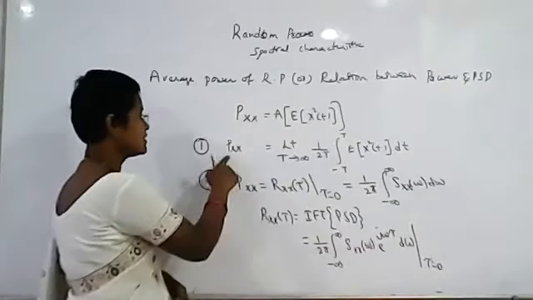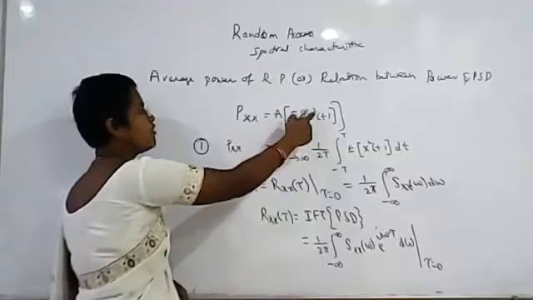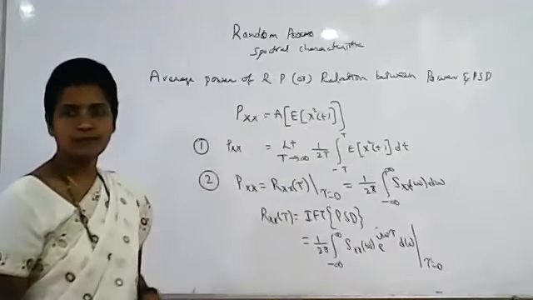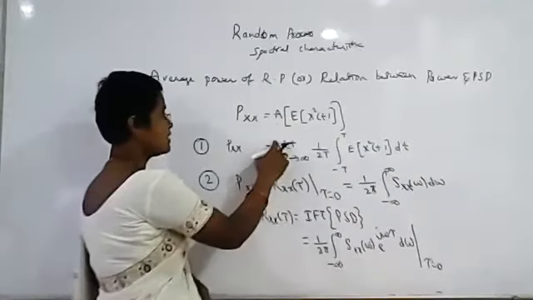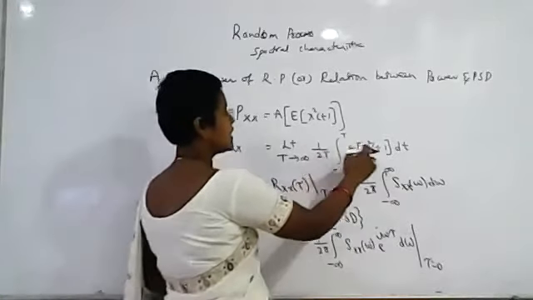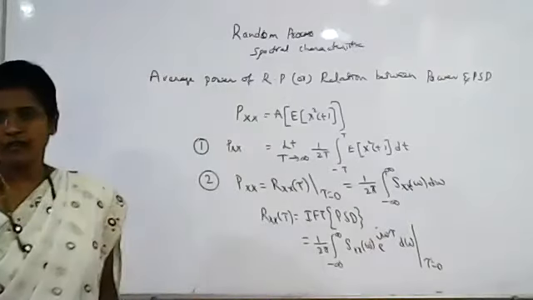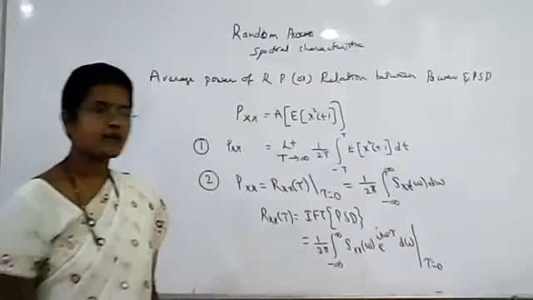The first equation is Pxx is equal to the time average of the expected value of x square of t. Okay. So what is the formula? Limit t tends to infinity, 1 by 2t, integral minus t to plus t, expected value of x square of t dt. So this is one formula to find out average power of the random process.